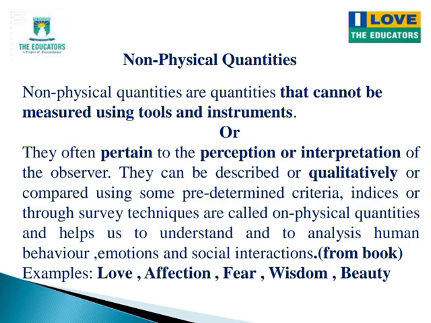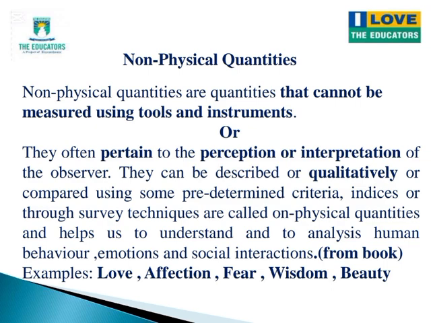Students, now I will explain some difficult words used in this definition. First word is pertain. Pertain means related to something. For example, love and fear pertain to human emotions. The second word is perception. Perception means how a person sees or feels about something.